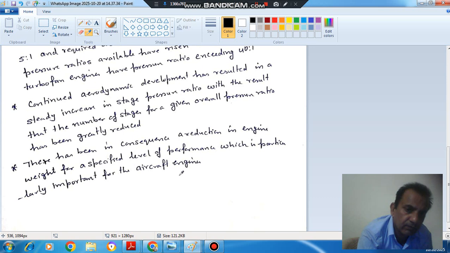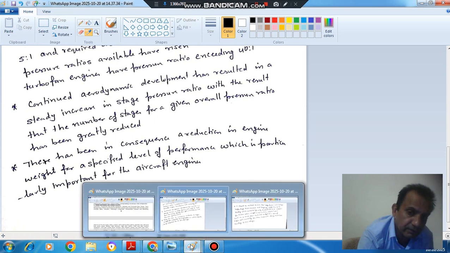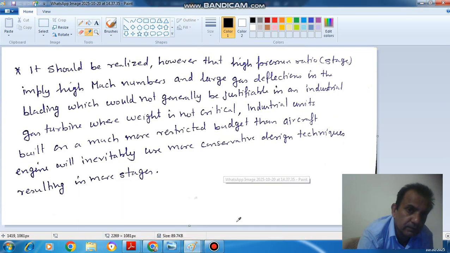So in an aircraft engine, we want the lowest possible weight for a given pressure ratio, and that is provided by the axial flow compressor. In an aircraft engine, efficiency is not the criterion. The main criterion is power to weight ratio. So here weight has been reduced using the axial flow compressor. That is the main advantage in aircraft engines.